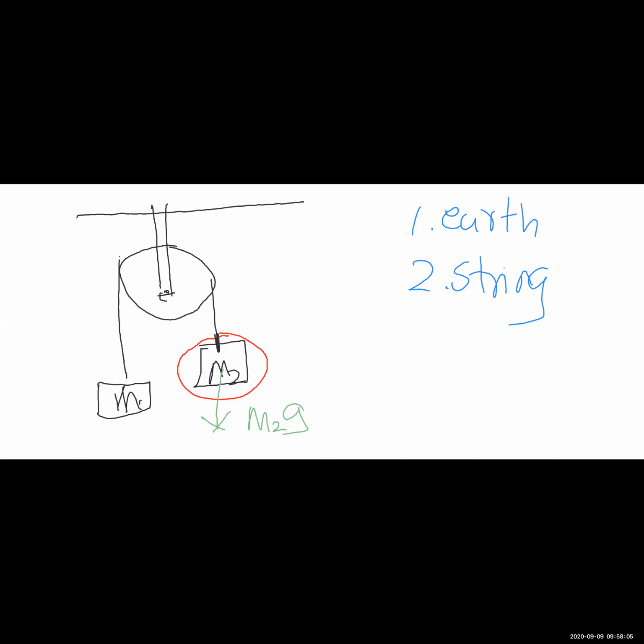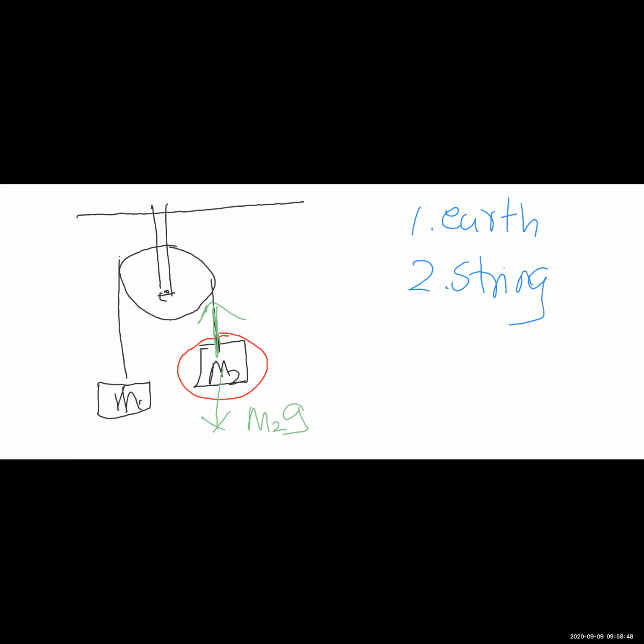But what about the string? Well, the string applies an unknown force. Magnitude is unknown, but the direction is known to us. And the direction is always along the string, right? That means the arrow that I will draw will always be along the string. Now there are two options here. Option number one, which is away from the object, and option number two, which is towards the object. Which option is it going to be? It is going to be the option which is away from the object, option number one, right?